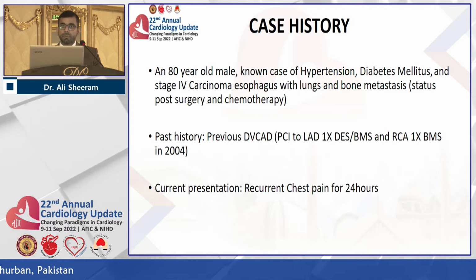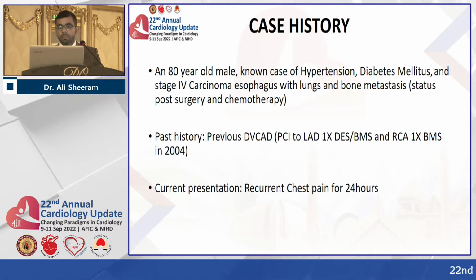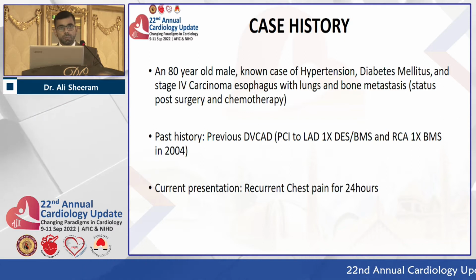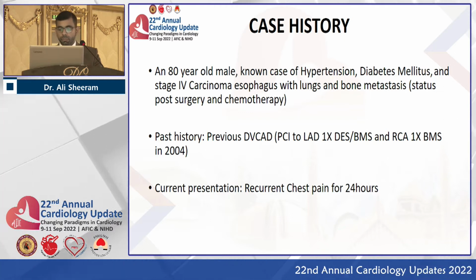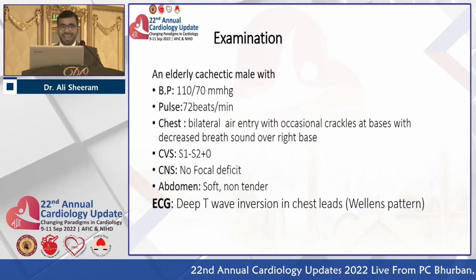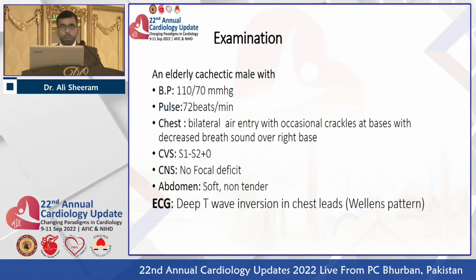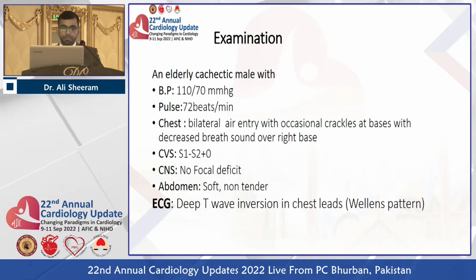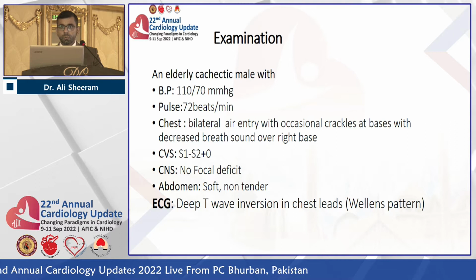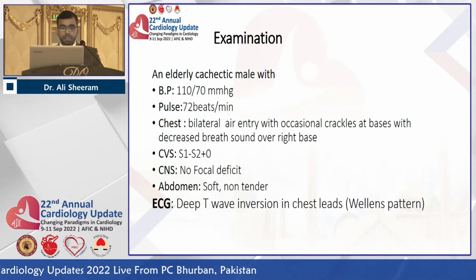He had a past history of double vessel coronary artery disease with PCI to LAD and RCA in 2004. Now he presented to us with recurrent chest pain for the last 24 hours. On examination, he was an elderly cachectic male with a blood pressure of 110 by 70 millimeter of mercury, and his chest auscultation revealed occasional crackles at the bases with reduced breath sounds of the right base.